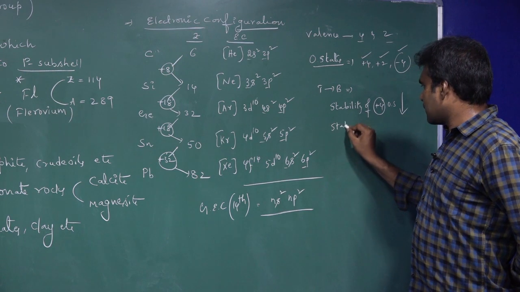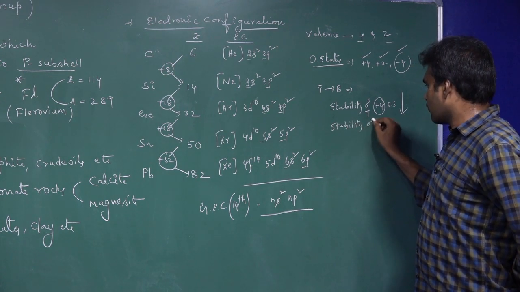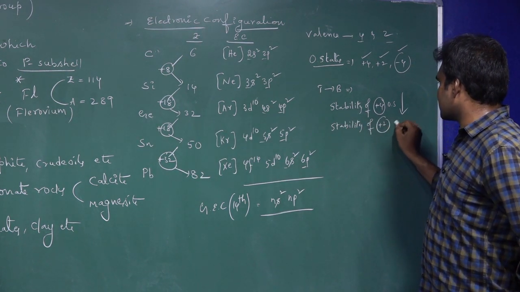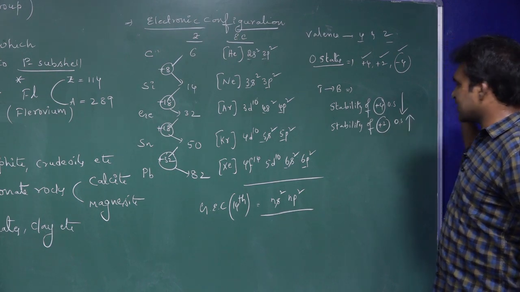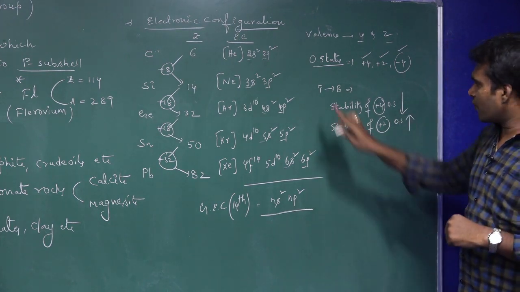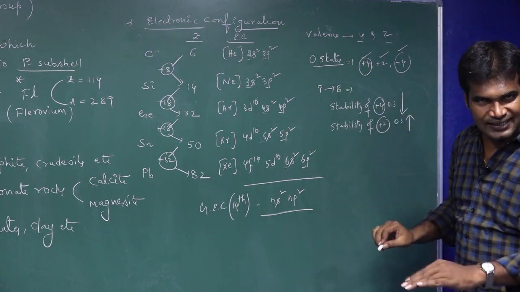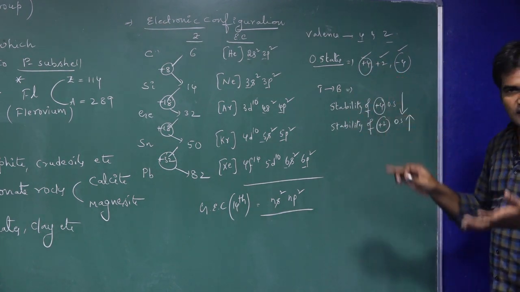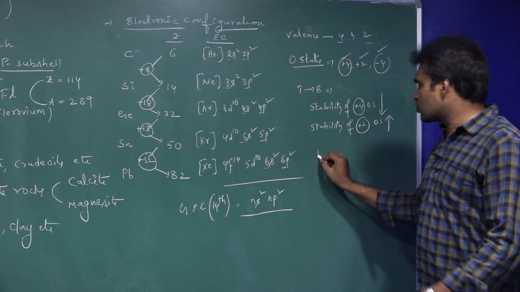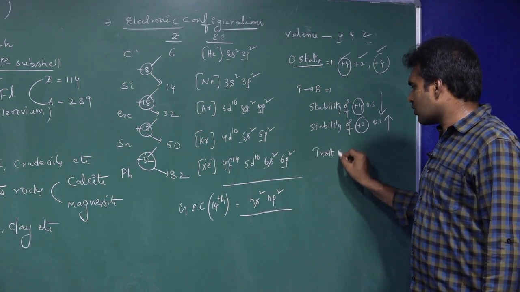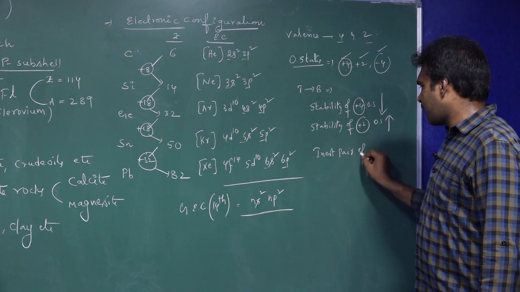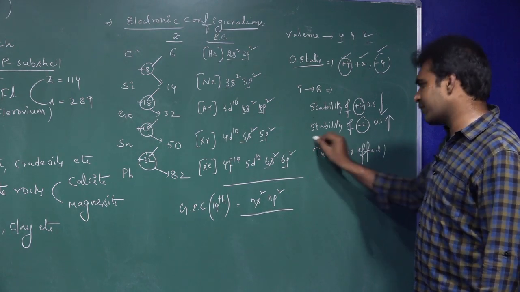Whereas the stability of the +2 oxidation state increases. Remember that. When you go from top to bottom, the stability of the +4 oxidation state decreases and the +2 oxidation state increases. That's because of an important concept, that is the inert pair effect. We already discussed that in the boron family.